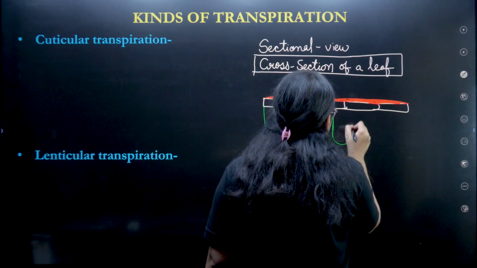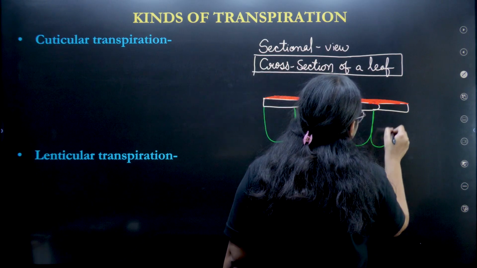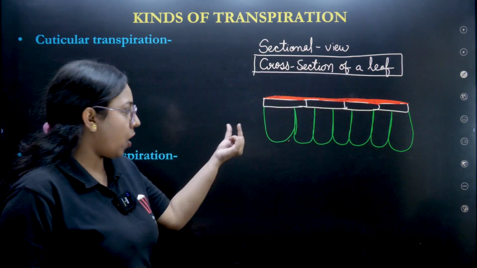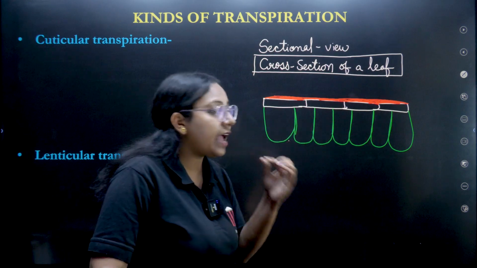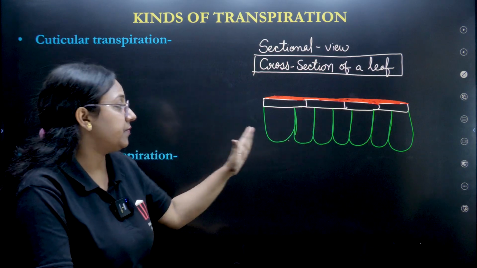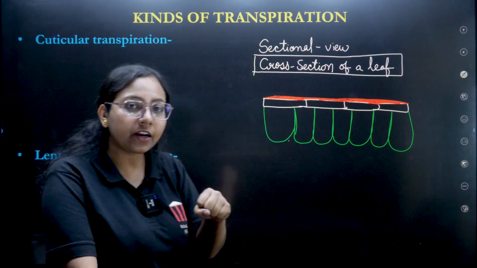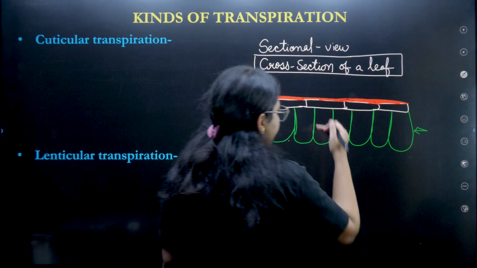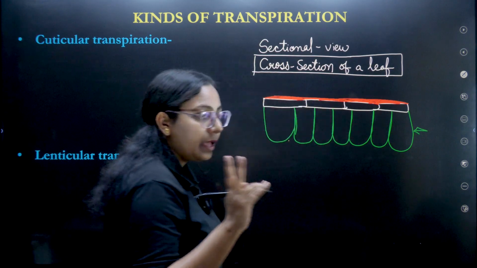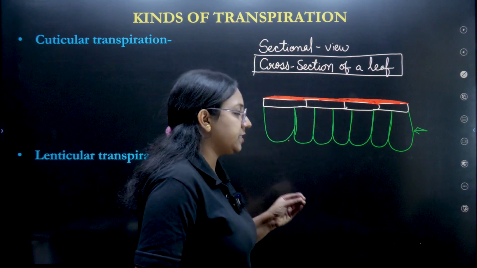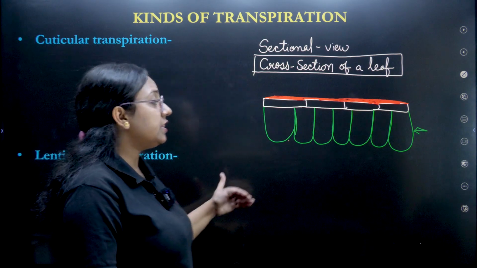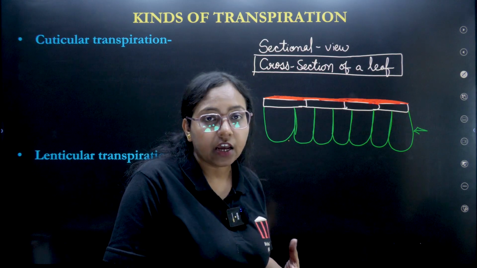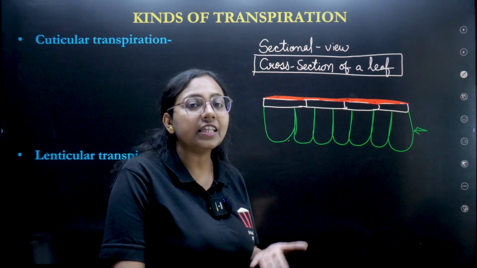Now we are going to make this layer, and this layer is a very compact layer, arranged in columns, and they don't have any intercellular space in between. They are tightly packed with each other. So this is the first layer. Inside the epidermal there are two layers, called mesophyll, and in this layer we have lots of chloroplasts, where photosynthesis takes place.